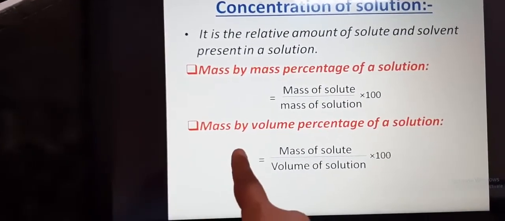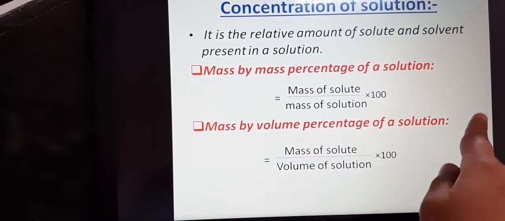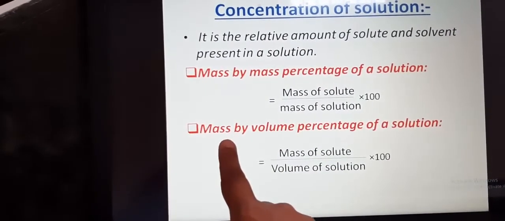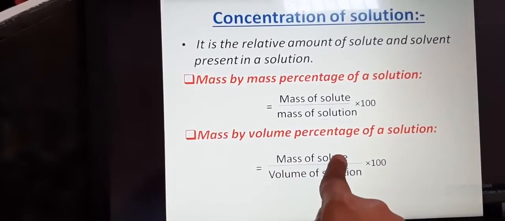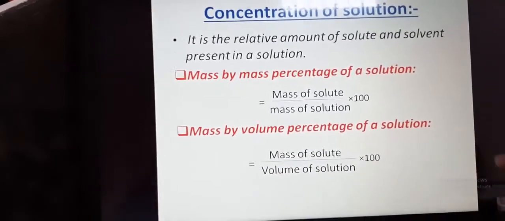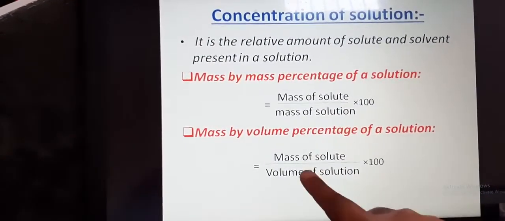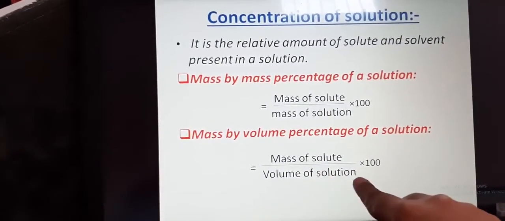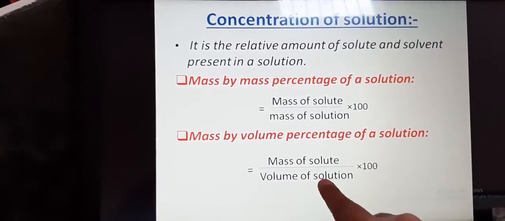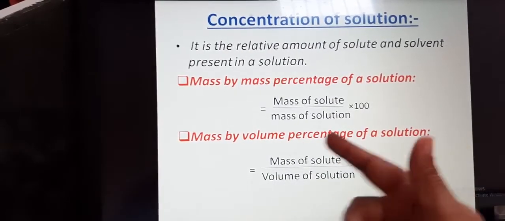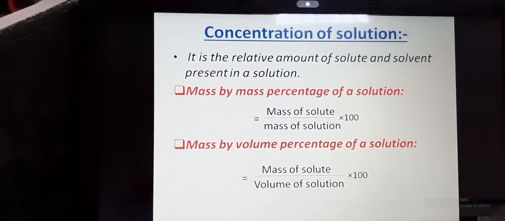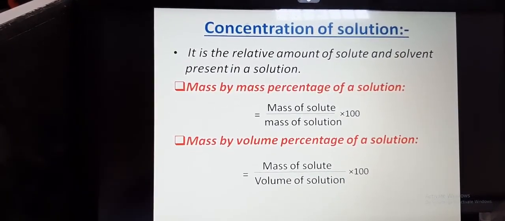Now second method is mass by volume percentage of a solution, means mass of solute, pay attention, divided by volume of solution into 100. Mass of solute is given and volume of solution is, what is volume of solution? Volume of solute plus volume of solvent is equal to volume of solution. Now if both the terms are given, you can calculate the mass by volume percentage of a solution by this formula. So this ends for today's lecture.